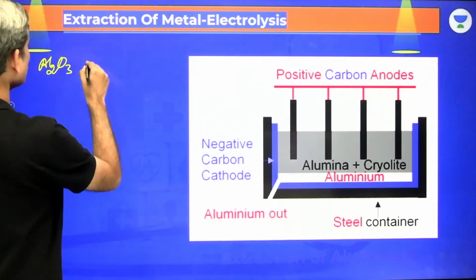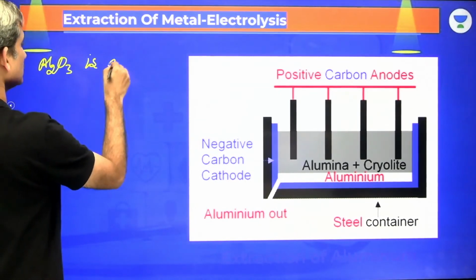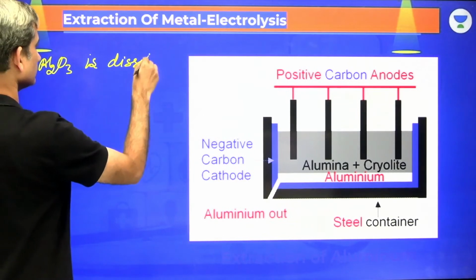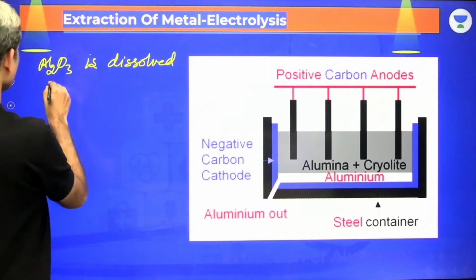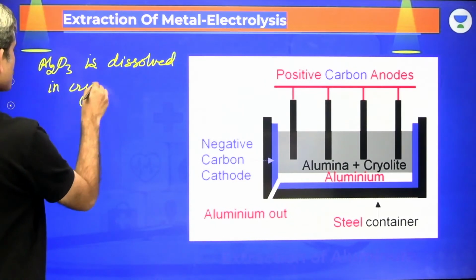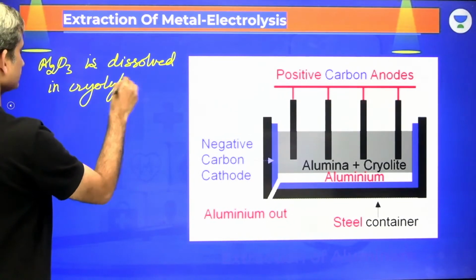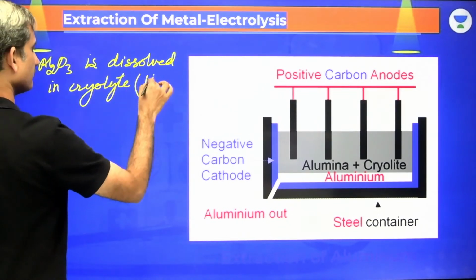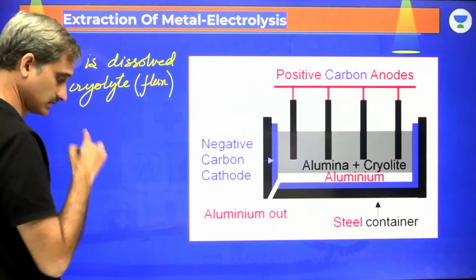Now Al2O3 is practically dissolved in cryolite, and cryolite is the flux which has been added to this particular reaction.